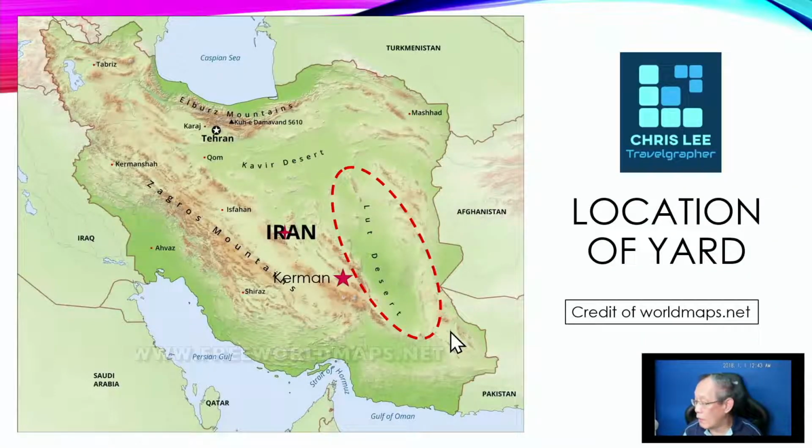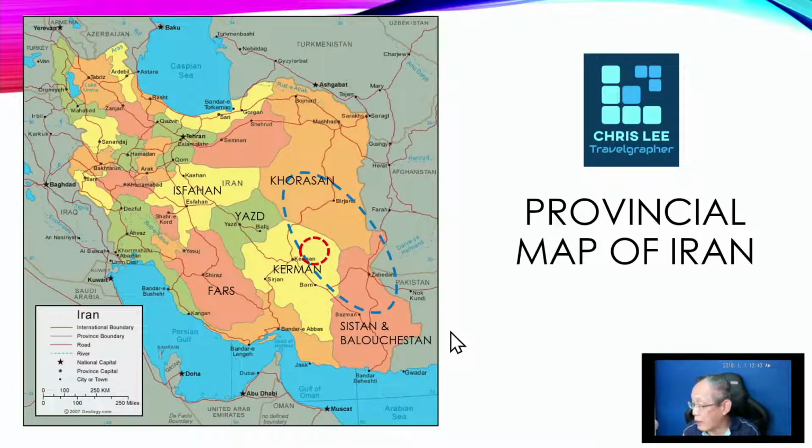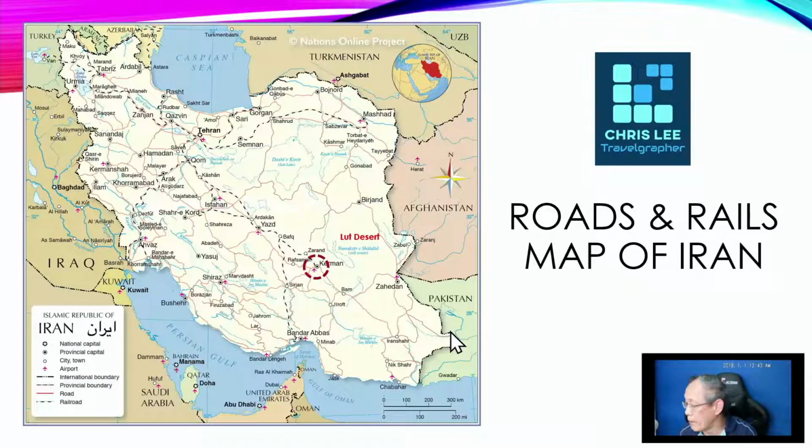So, the town nearest to the Lut Desert is of course Kerman city. To reach the Lut Desert from Kerman city, we had to cross through a mountain range to reach a place called Sabat. And the place that we are exploring in the Lut Desert is as shown in this provincial map, circled in red. Right?